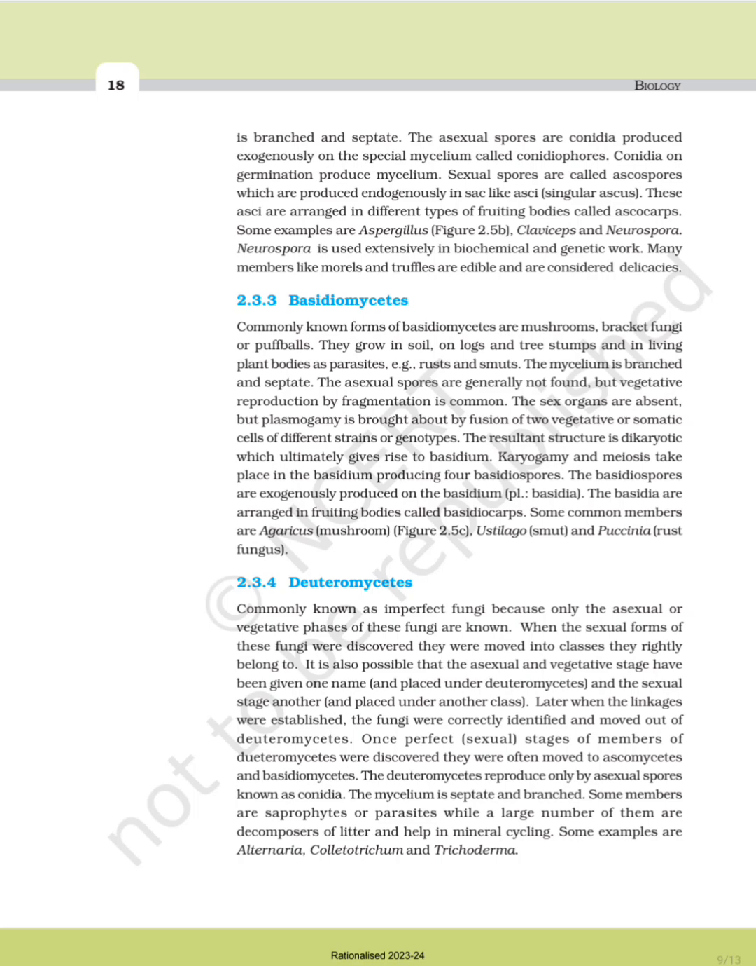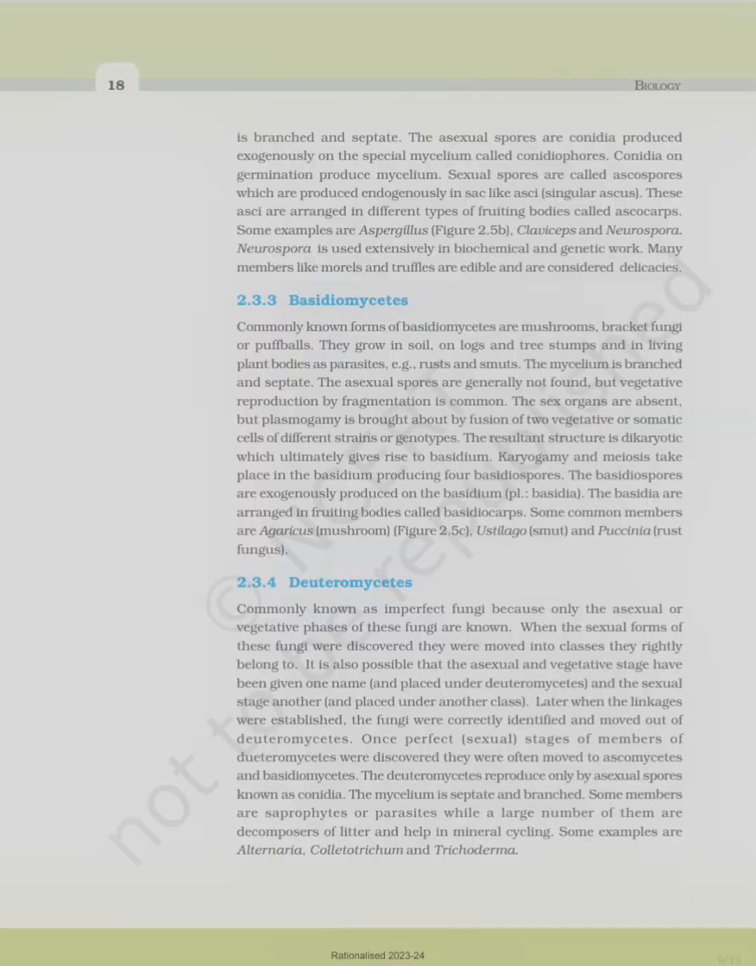2.3.4 Deuteromycetes, commonly known as imperfect fungi, because only the asexual or vegetative phases of these fungi are known. When the sexual forms of these fungi were discovered, they were moved into classes they rightly belong to. It is also possible that the asexual and vegetative stage have been given one name and placed under Deuteromycetes, and the sexual stage another name and placed under another class. Later, when the linkages were established, the fungi were correctly identified and moved out of the Deuteromycetes.